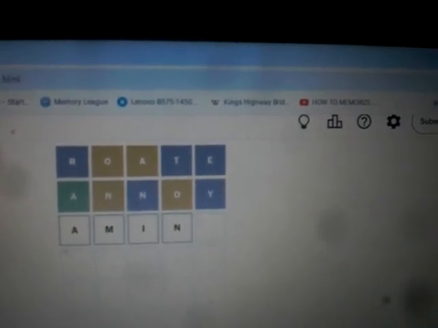A-M-I-N-O. Let's see if anything else is a higher percentage play. I try to play the math. A-D-A-S-A-H. I'm thinking it's amino. Should we just go for it? Should we just roll the dice and go for it? I mean, that really jumped out at me right away. So, and it's not. Wow.